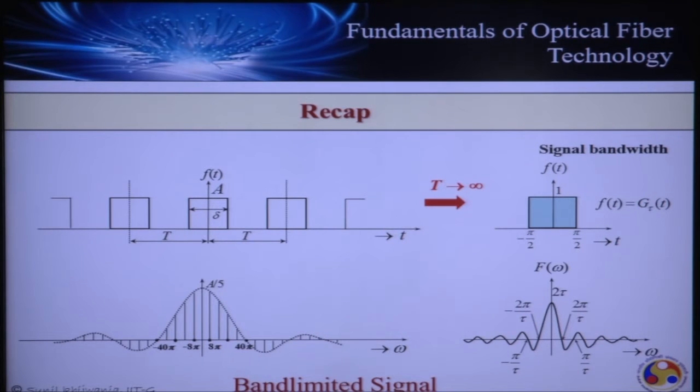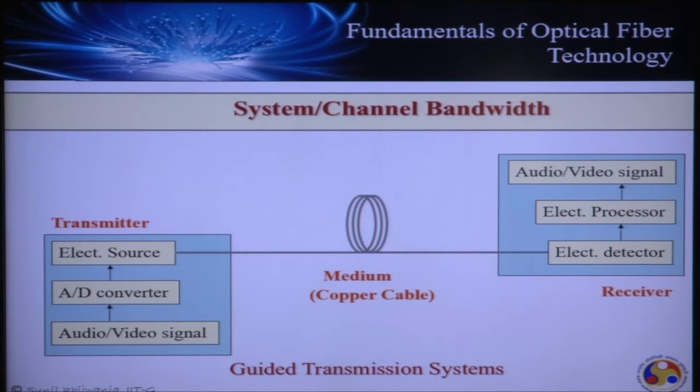So if you see this aperiodic function in the time domain, its frequency content can be obtained by using the Fourier transform method, which is shown in this figure. Any signal has its own frequency spectrum, which we can find out in this fashion. A function which has a range of frequencies is known as a band limited signal. So what we learned in the last lecture was that a signal itself has its own bandwidth.